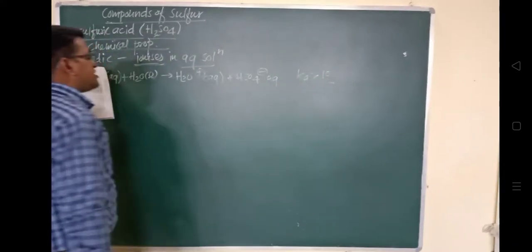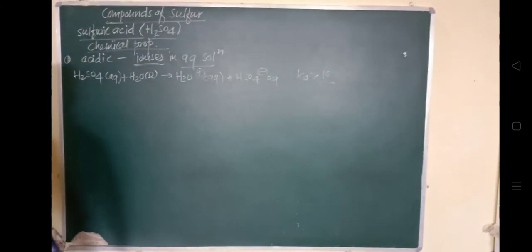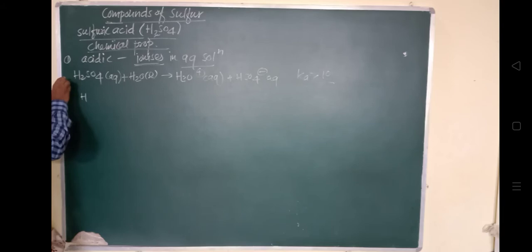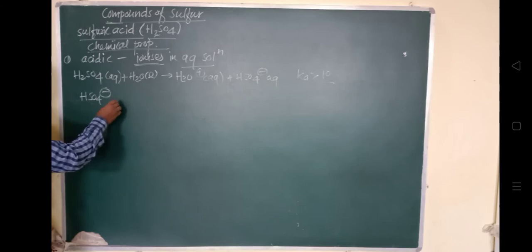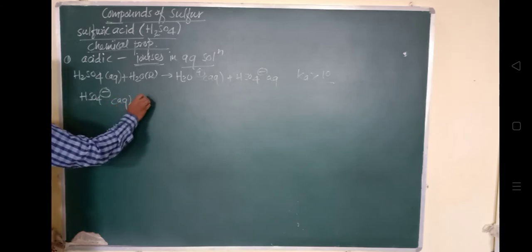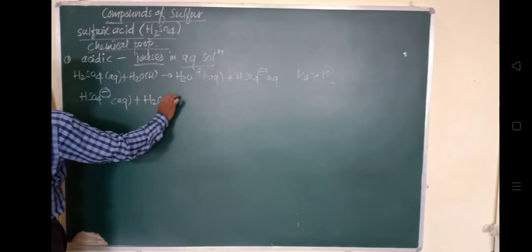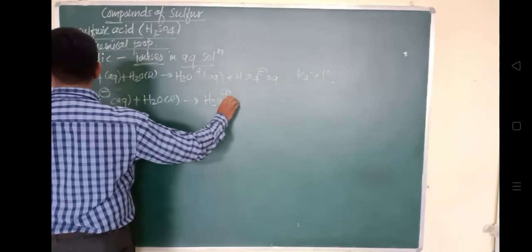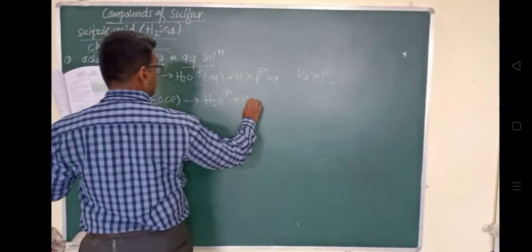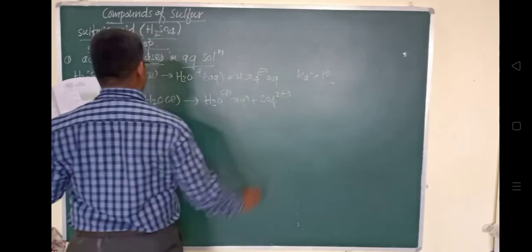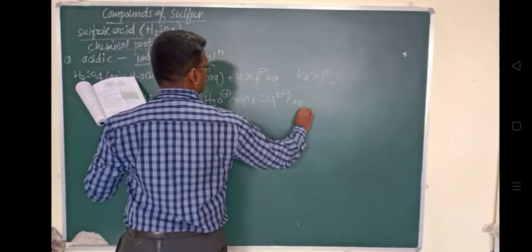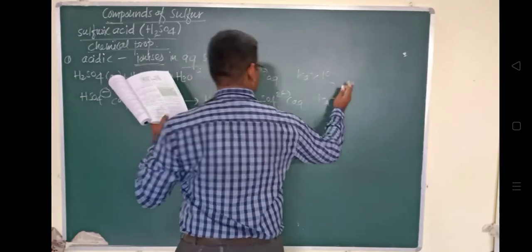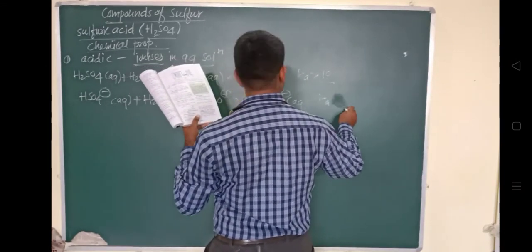And in another step, this is the very first step, and in the second step, this HSO4 minus, once again in the aqueous state, dissolves with the remaining liquid H2O to form H3O plus ions in aqueous form and SO4 2 minus ions in aqueous form, where the dissociation constant Ka is 1.2 into 10 raised to minus 2.